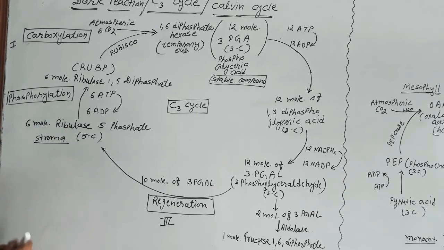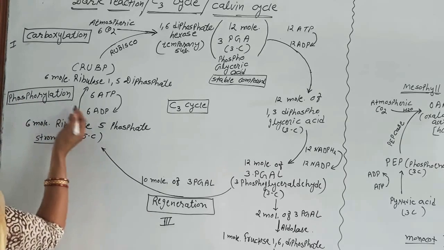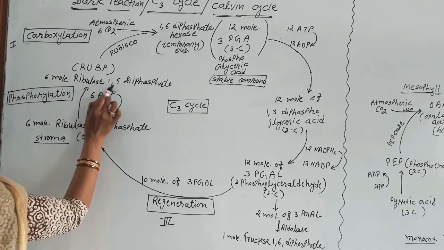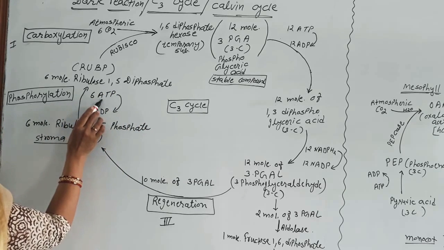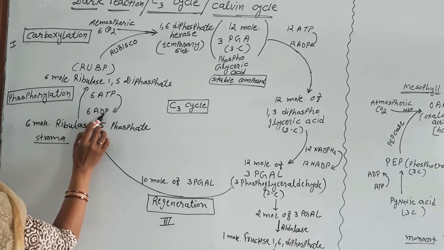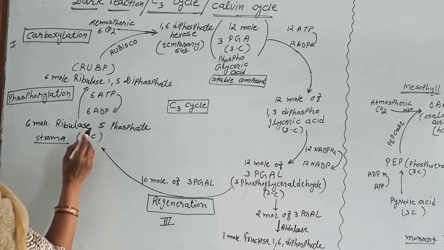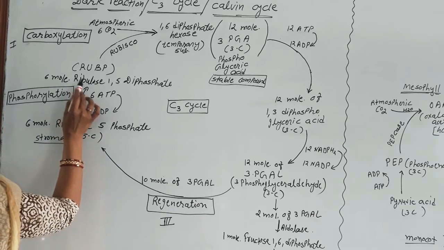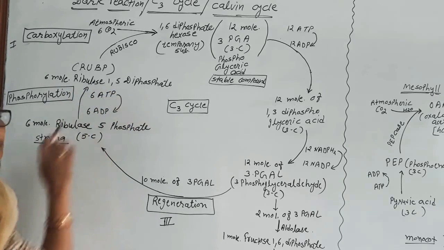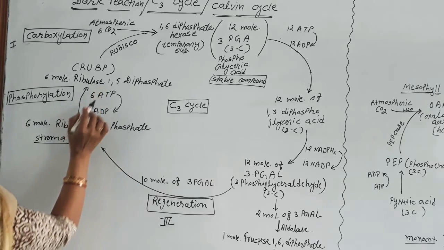This ribulose 5-phosphate turns into ribulose 1,5-diphosphate by using ATP. ATP is utilized and forms ADP, and ribulose 5-phosphate turns into ribulose 1,5-diphosphate.